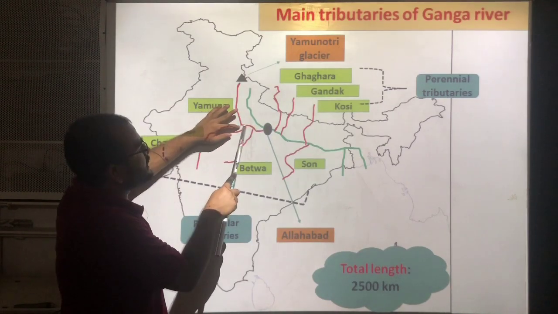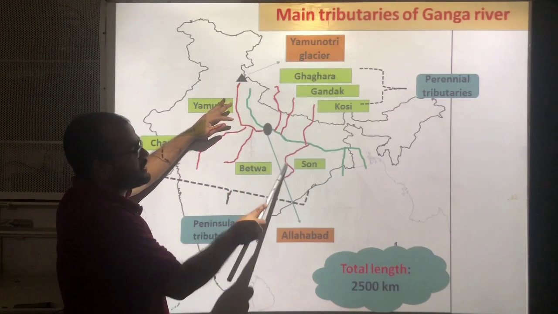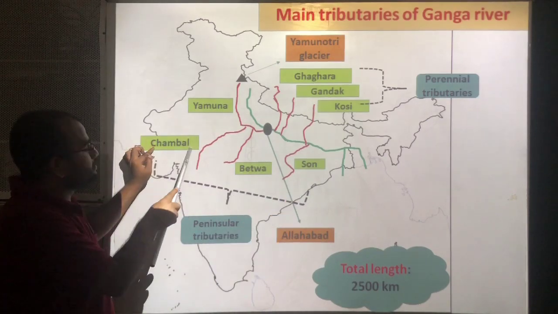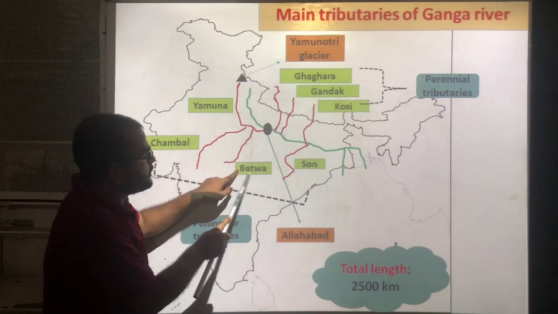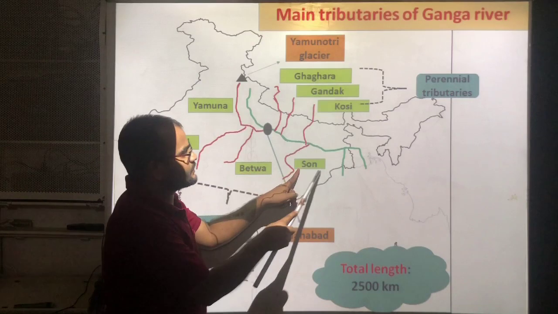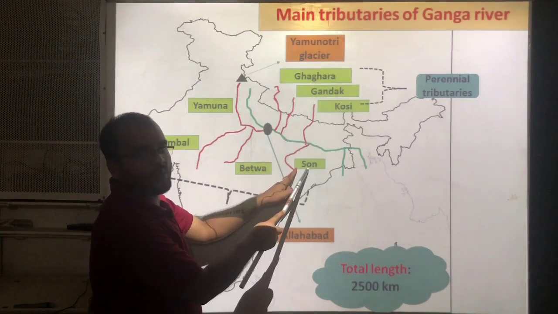That is, towards the Ganga river. These three rivers will flow towards the Ganga river. These three rivers are Chambal, next Betwa, and this is Son. Chambal, Betwa, Son.